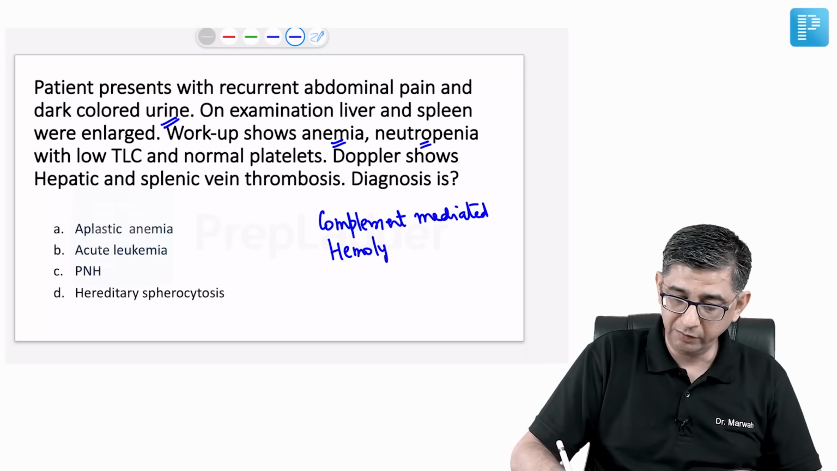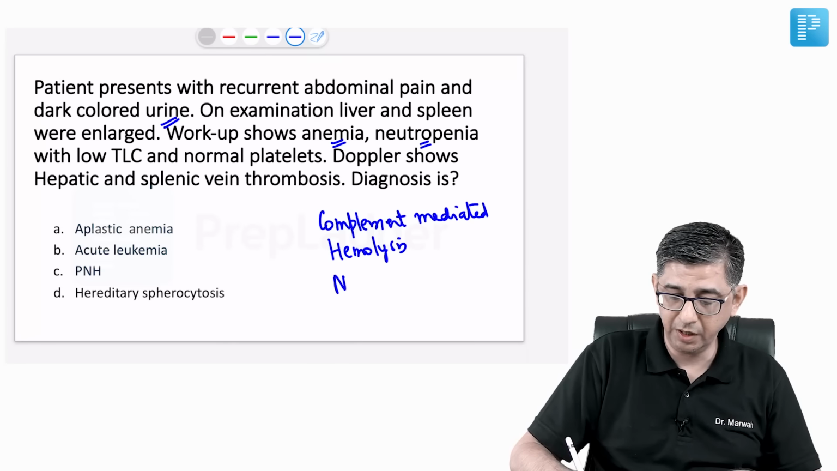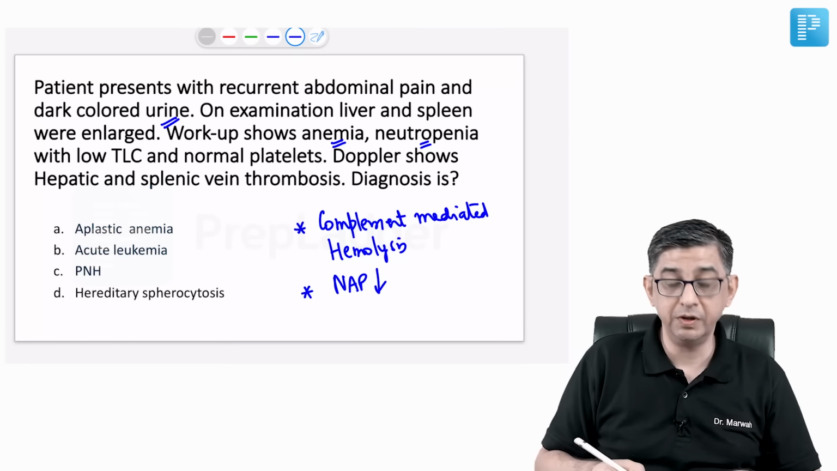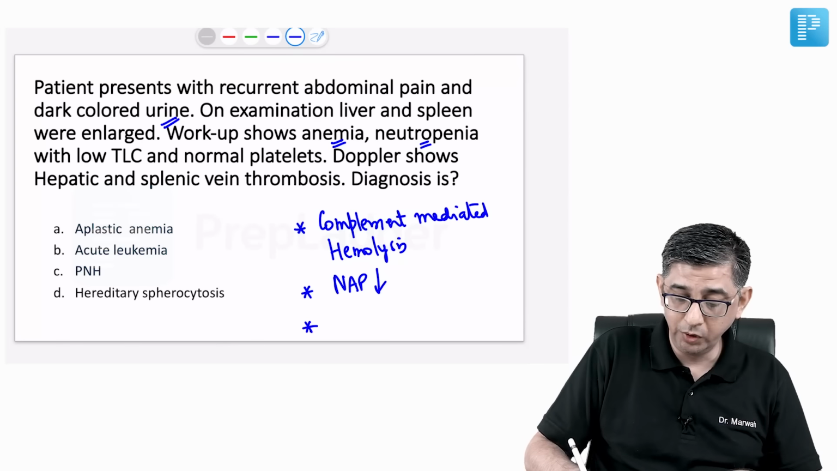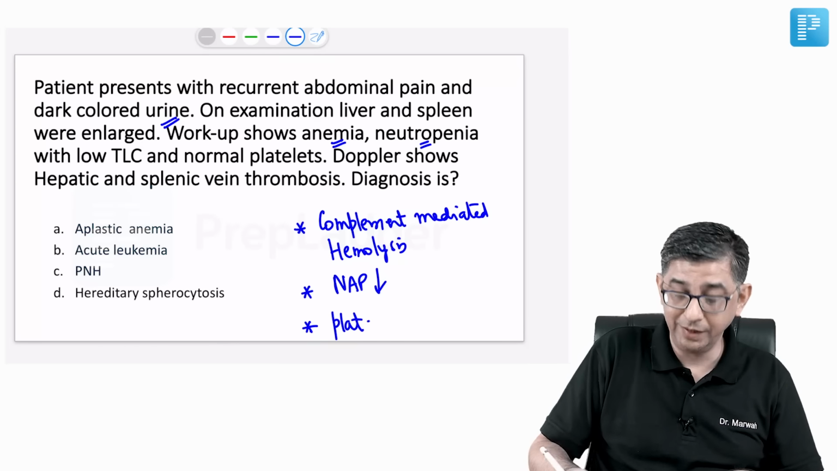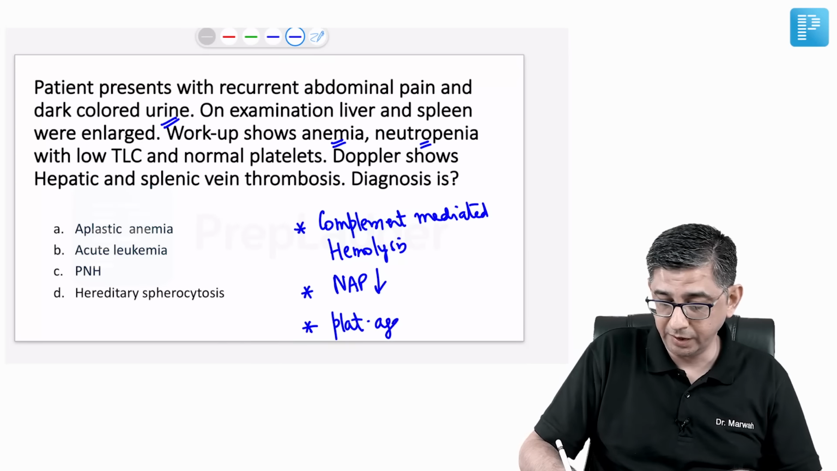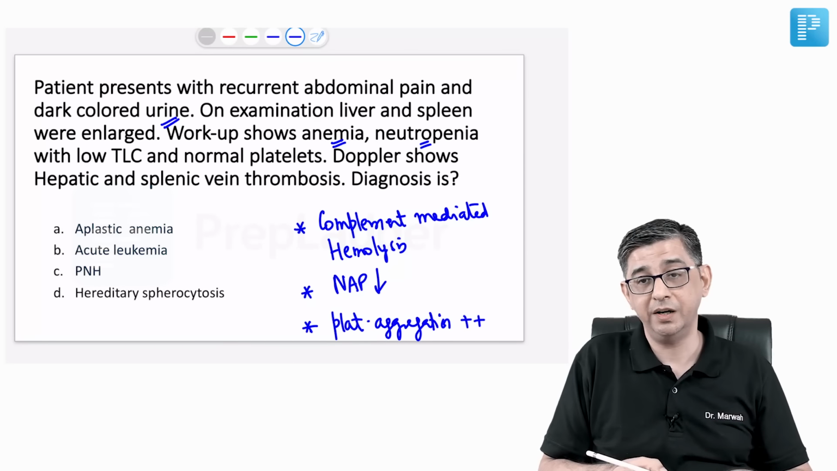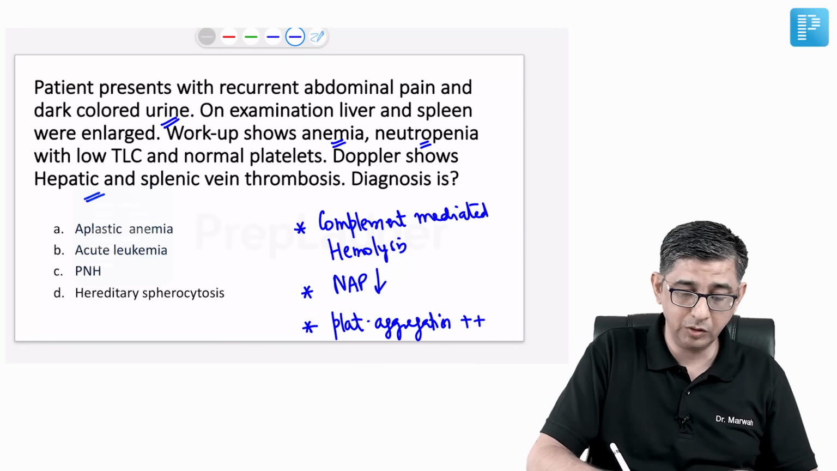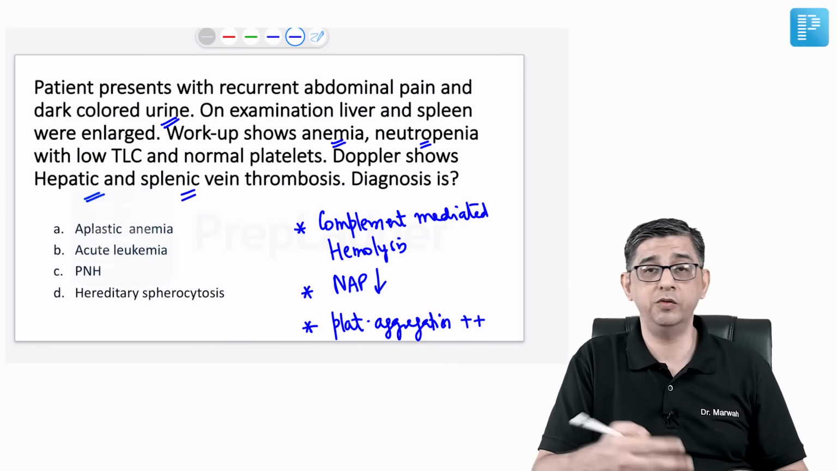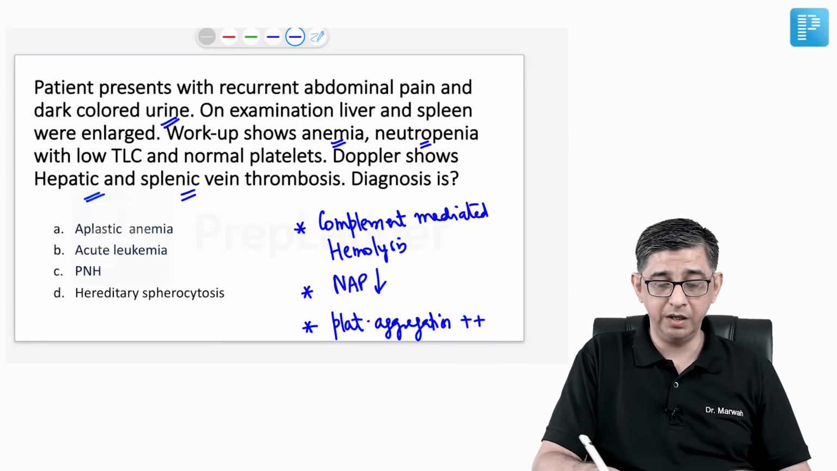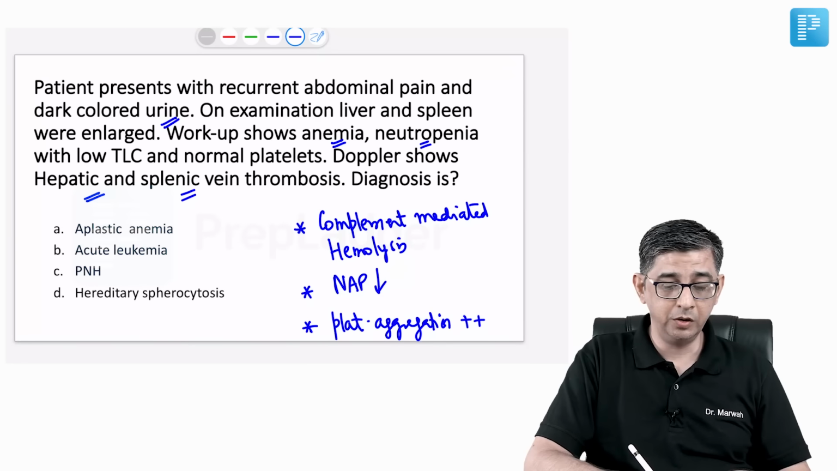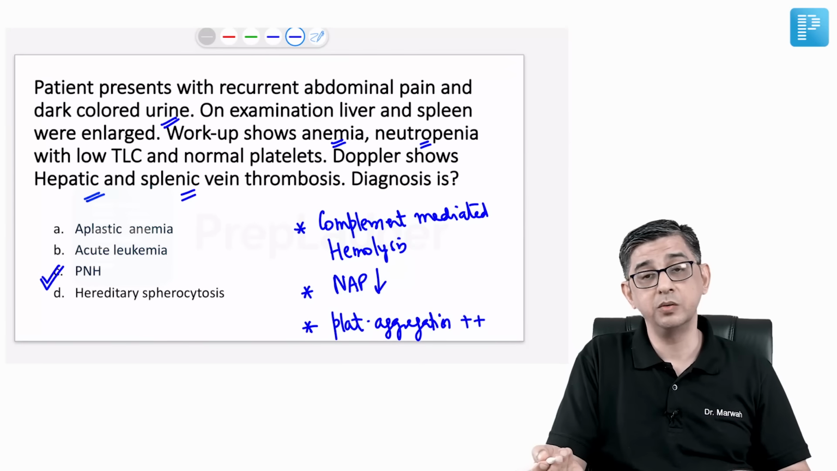Then we also have defective neutrophils in these patients. The NAP score is lesser, as a result of which the chances of infection will increase. The platelet count is normal, but the platelets are defective in the sense that platelet aggregation can occur in these patients even without any stimulus, and that can explain hepatic and splenic vein thrombosis. So unless he gives you a description of Budd-Chiari, unless he describes hepatic or splenic vein thrombosis, we cannot comment on the diagnosis of PNH in any question.